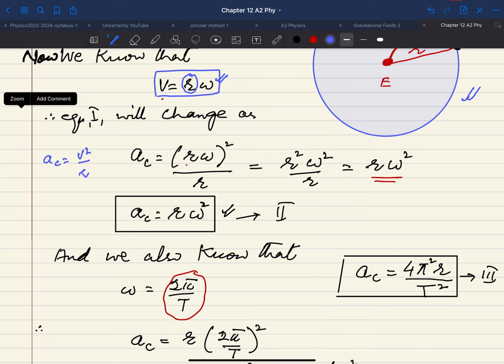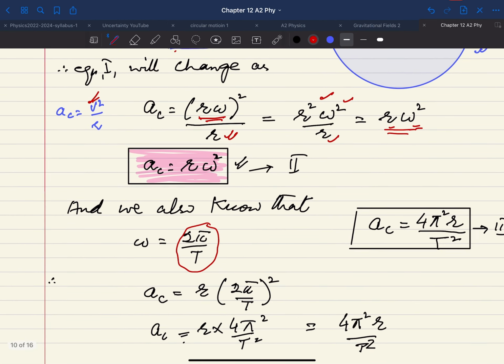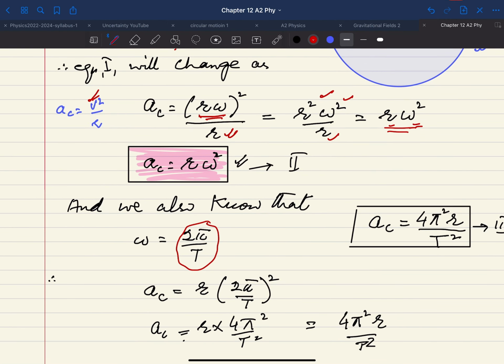So instead of v, when you use the value v equal to r omega, you get (r omega) whole squared divided by r, which is r squared omega squared divided by r, and ultimately you are getting r omega squared. So the second form of the equation is a_c is equal to r omega squared. The first equation, a_c is equal to v squared over r. The second equation which we have developed is a_c is equal to r omega squared.